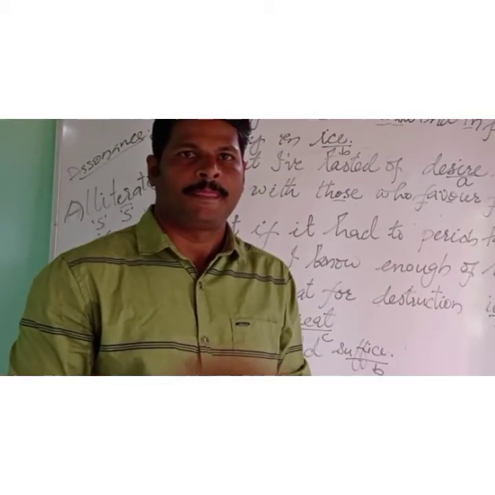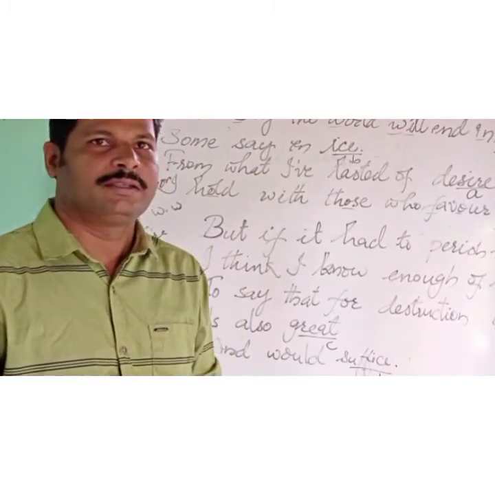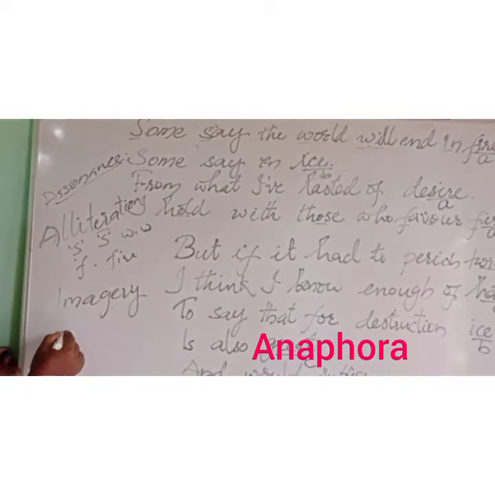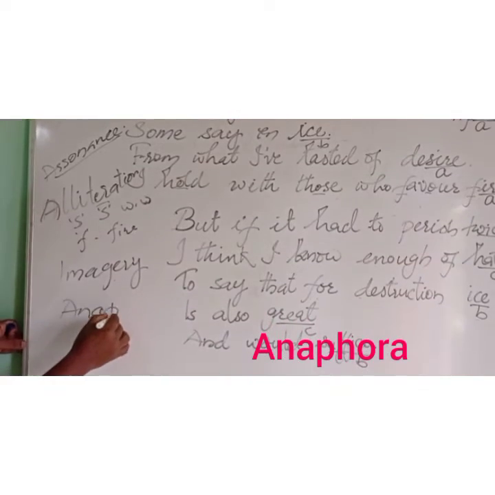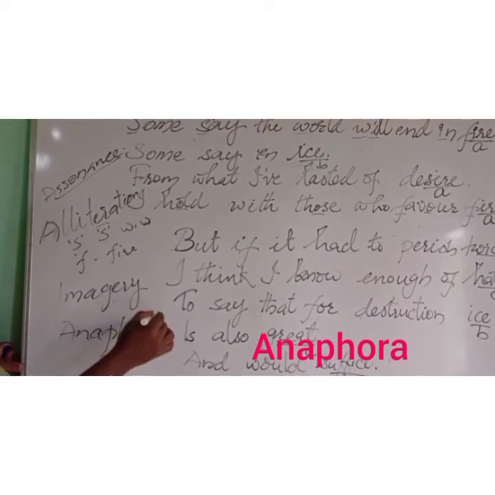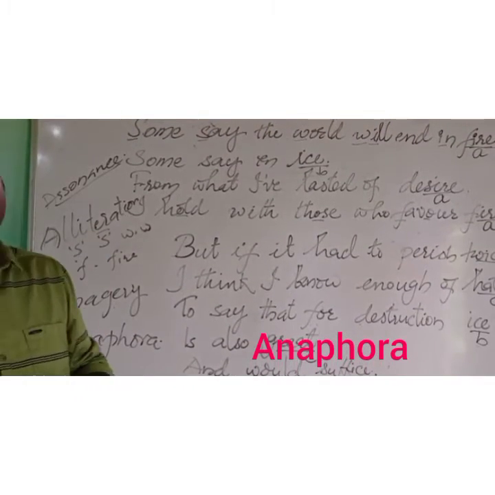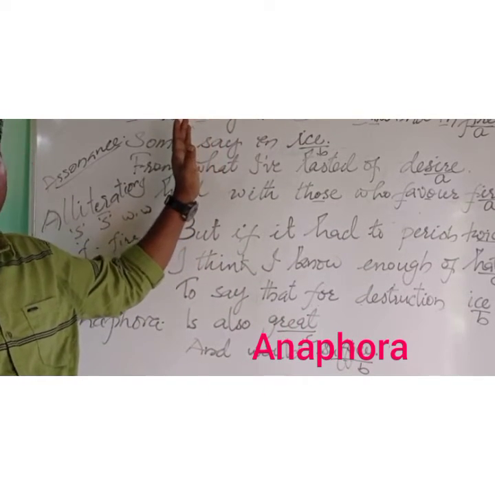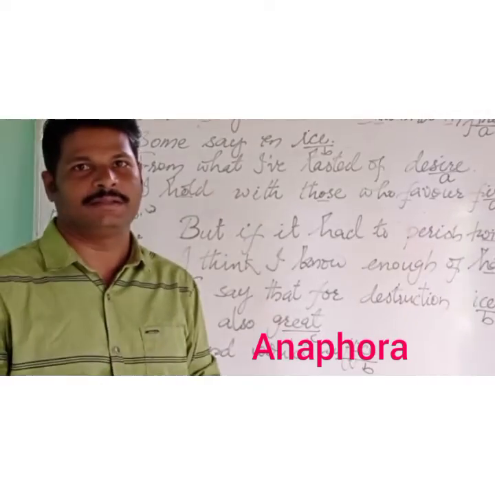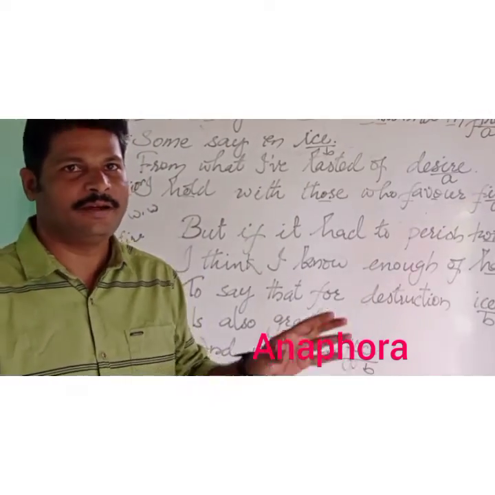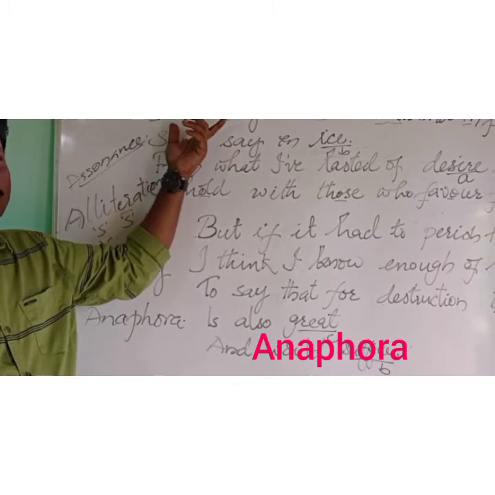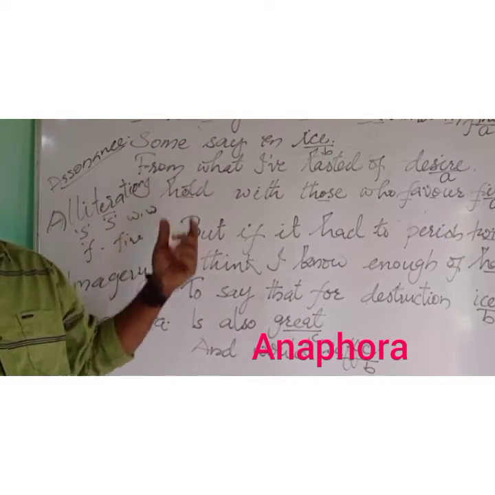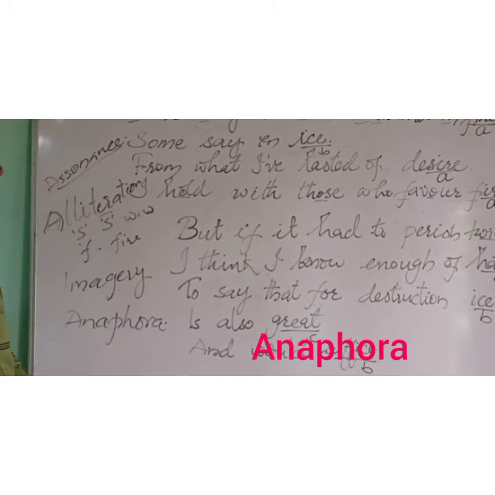Okay, good. The next poetic device used in this poem is anaphora. So what do you understand by anaphora? It is a repetition of a word or an idea in two or more consecutive lines. Okay, what is anaphora? Anaphora is a repetition of a word or an idea in two or more consecutive lines. That is called anaphora. We have an example in this poem.